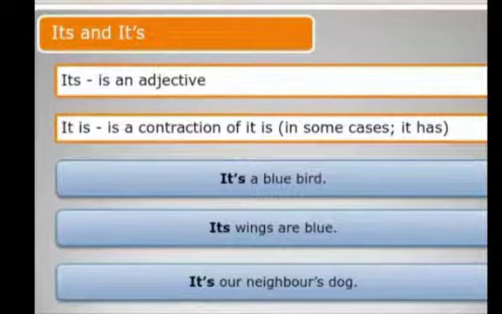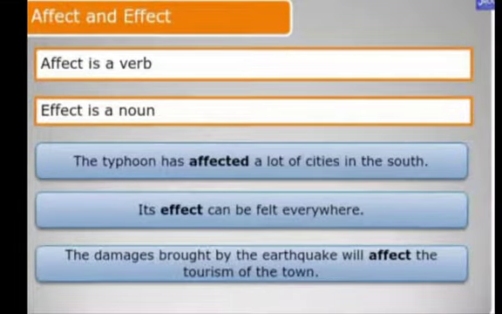It's and its. Its is an adjective. Its is always used in front of a noun. And it's is a contraction of it is, or in some cases it has. It's a blue bird. It is a blue bird. Its wings are blue. It is our neighbor's dog. Its wings. Since wings is the noun, its becomes the adjective in the sentence.